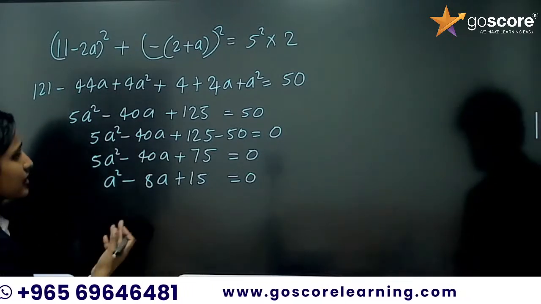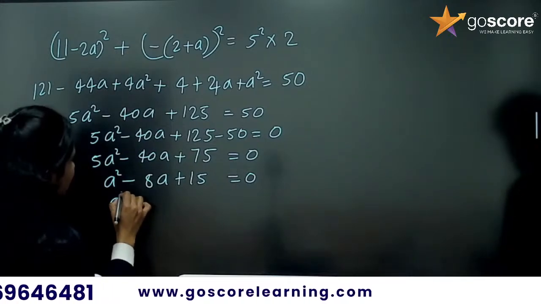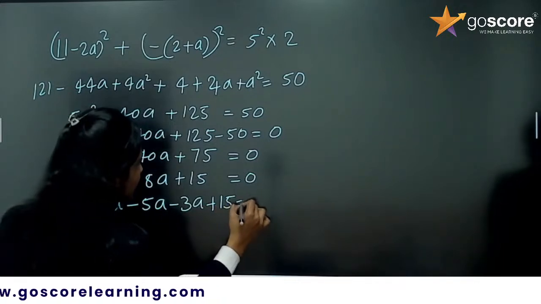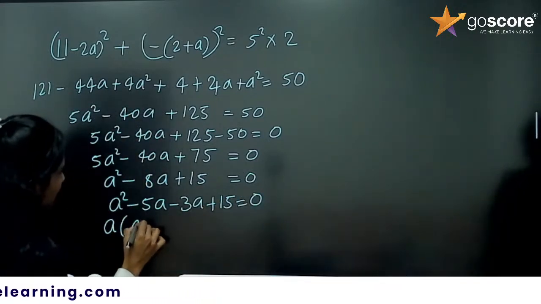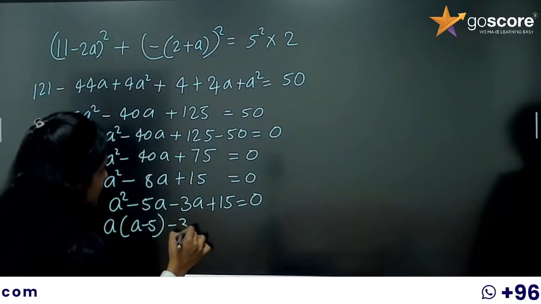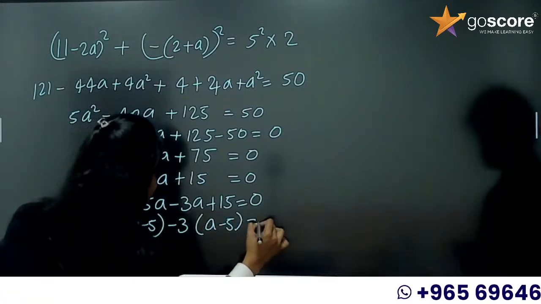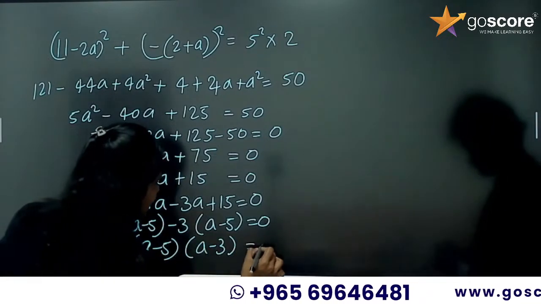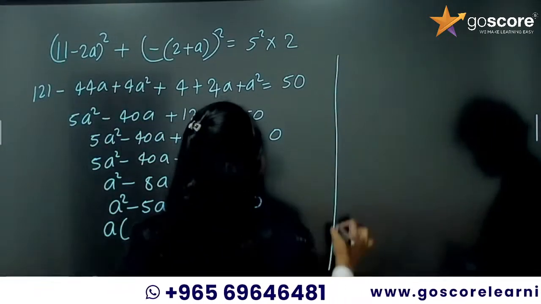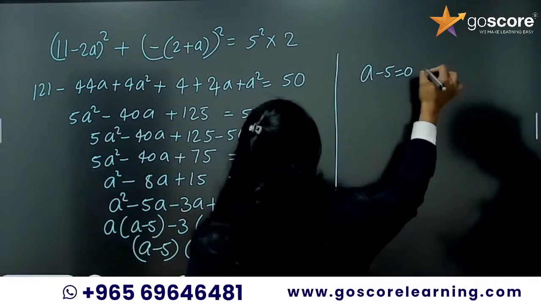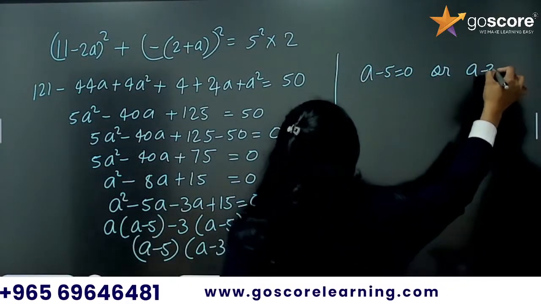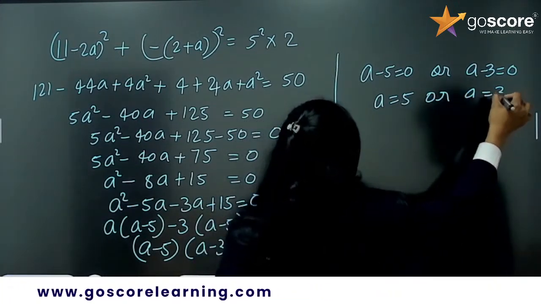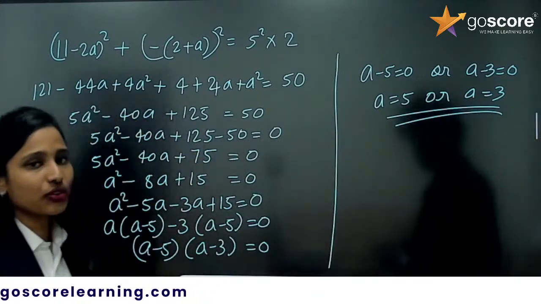The sum should be minus 8a and the product should be 15. So it will be a square minus 5a minus 3a plus 15 equal to 0. So a into (a minus 5) minus 3 into (a minus 5) equal to 0, or it will be (a minus 5) into (a minus 3) equal to 0. So we can take a minus 5 equal to 0 or a minus 3 equal to 0. So a equal to 5 or a equal to 3. We only need to find the value of a.